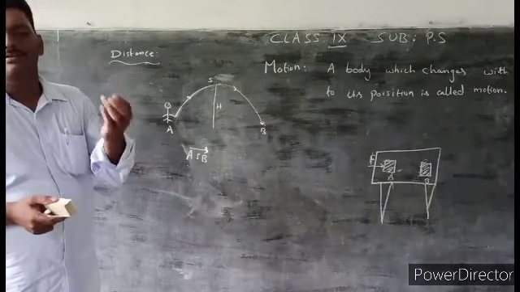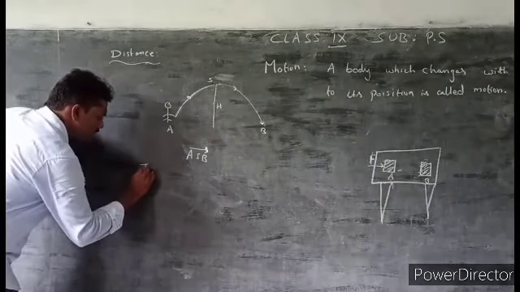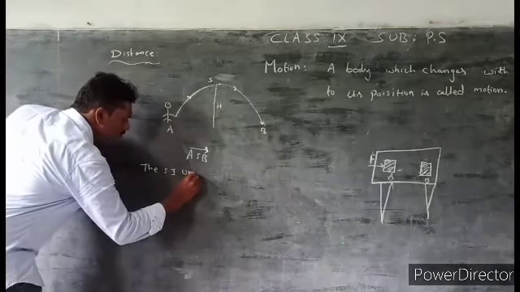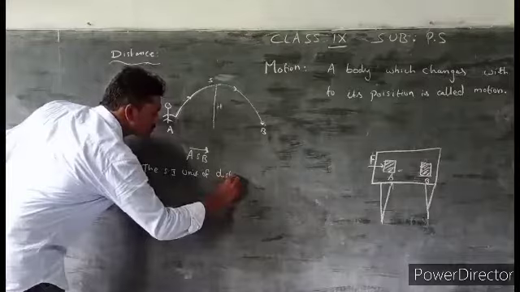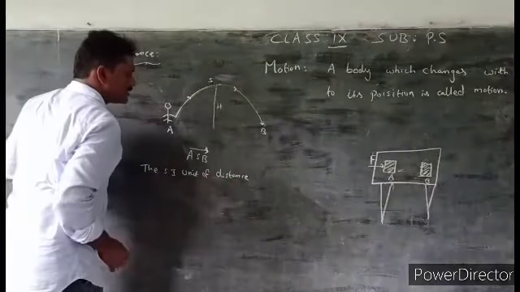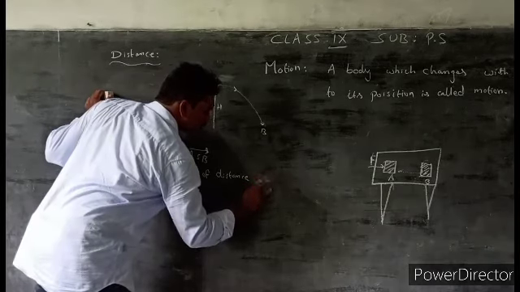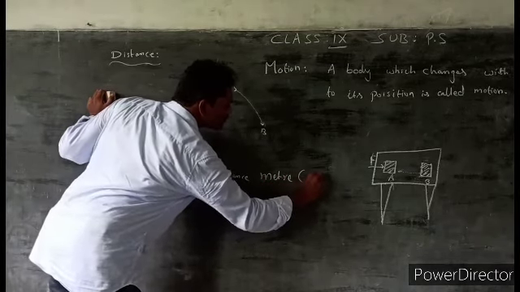Now, what are the units of distance? The SI unit of distance is meter, m.